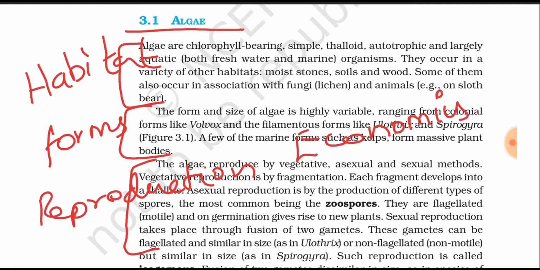The most important point is their examples. Different algae names are mentioned, and we have to remember these names with respect to the NEET exam. Okay, let's start with the habitat.